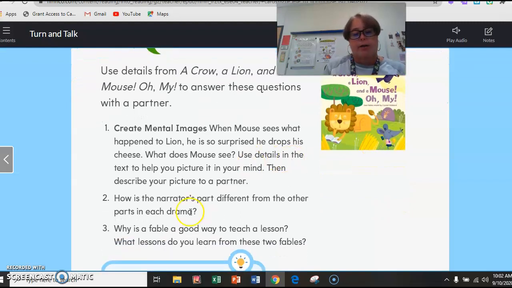How is the narrator's part different from the other parts in each drama? That's a great question. Remember, the narrator is the person that is just telling you things that the characters aren't saying. So is the narrator actually a character in the story? No. The lion and the mouse and Hunter 1 and Hunter 2, they're the actual characters in the story. The narrator is just telling you what's going on. They're not actually in the story. It's like they're watching and giving us a play-by-play.